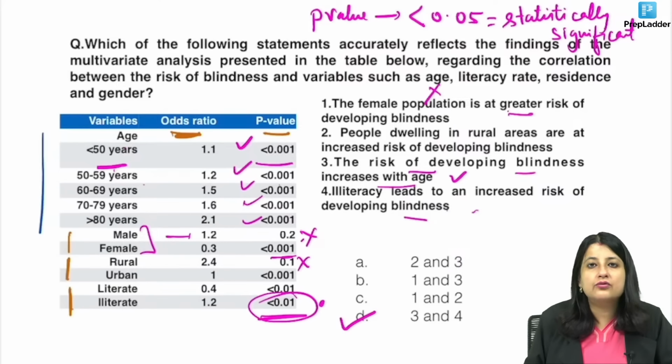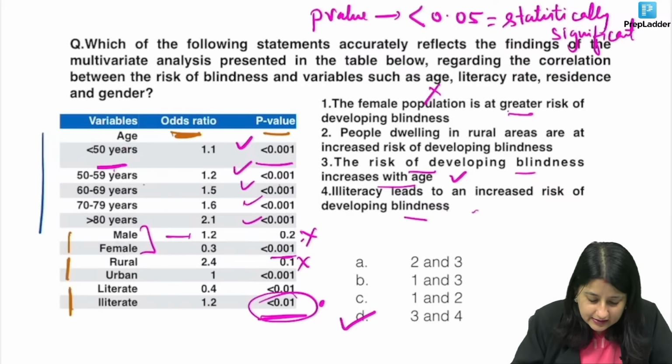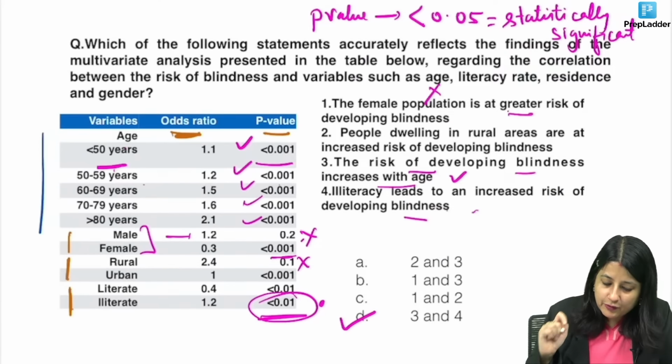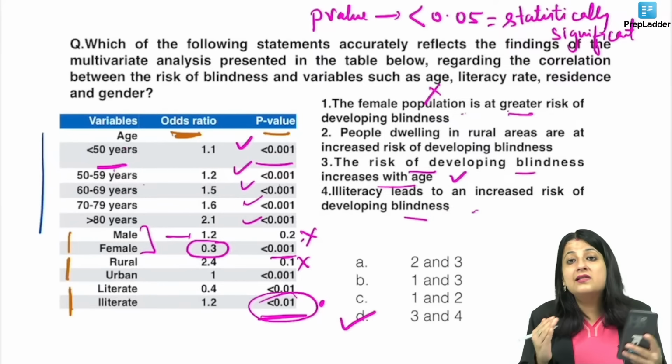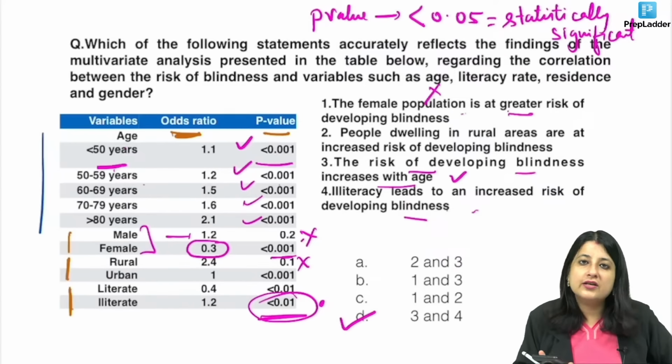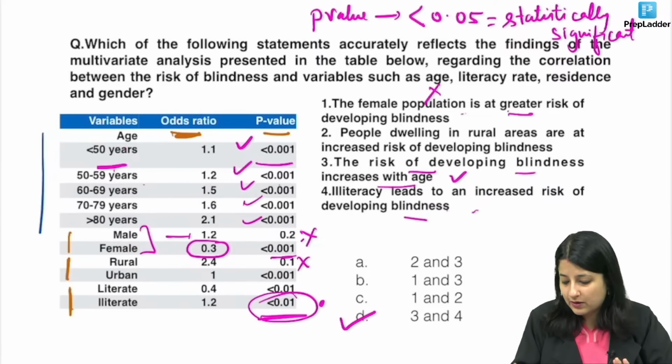Okay, all you need to do is look at the p-value and accordingly assess. Can I go to the next question, everyone? So just look at this, because some of you might have a doubt over here. Look at the first one: female population is at a greater risk. If you look at the odds ratio, what is the odds ratio for female population? 0.3, which is less than 1. So female population is significant and the value is less than 1. That means female population is protective. That is why statement number 1 is wrong.